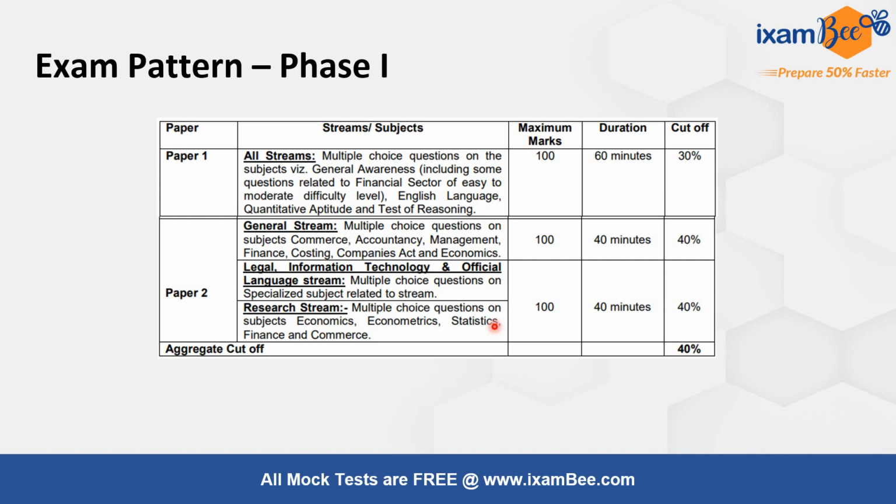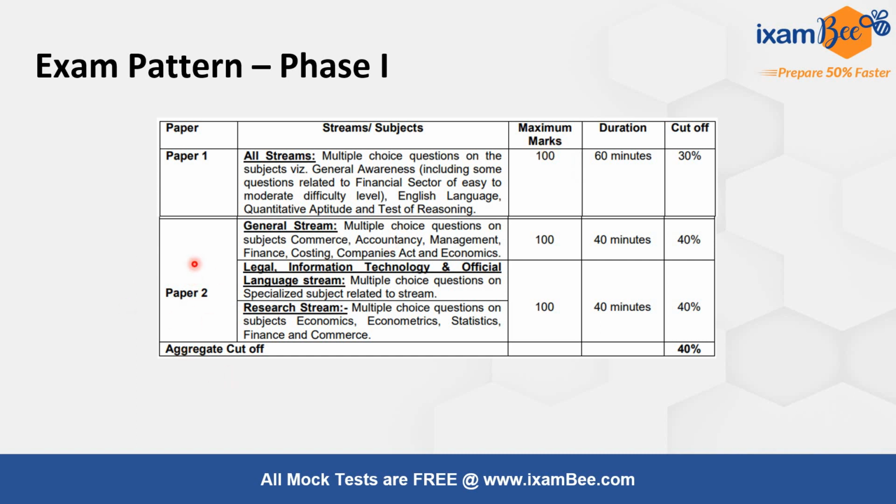There are two phases in the exam. In both the phases, there are two papers. In paper 1 of phase 1, there are four subjects: Quant, Reasoning, English and GA. And in each subject, there will be 20 questions, making a total of 80 questions. The cutoff is 30% out of 100.